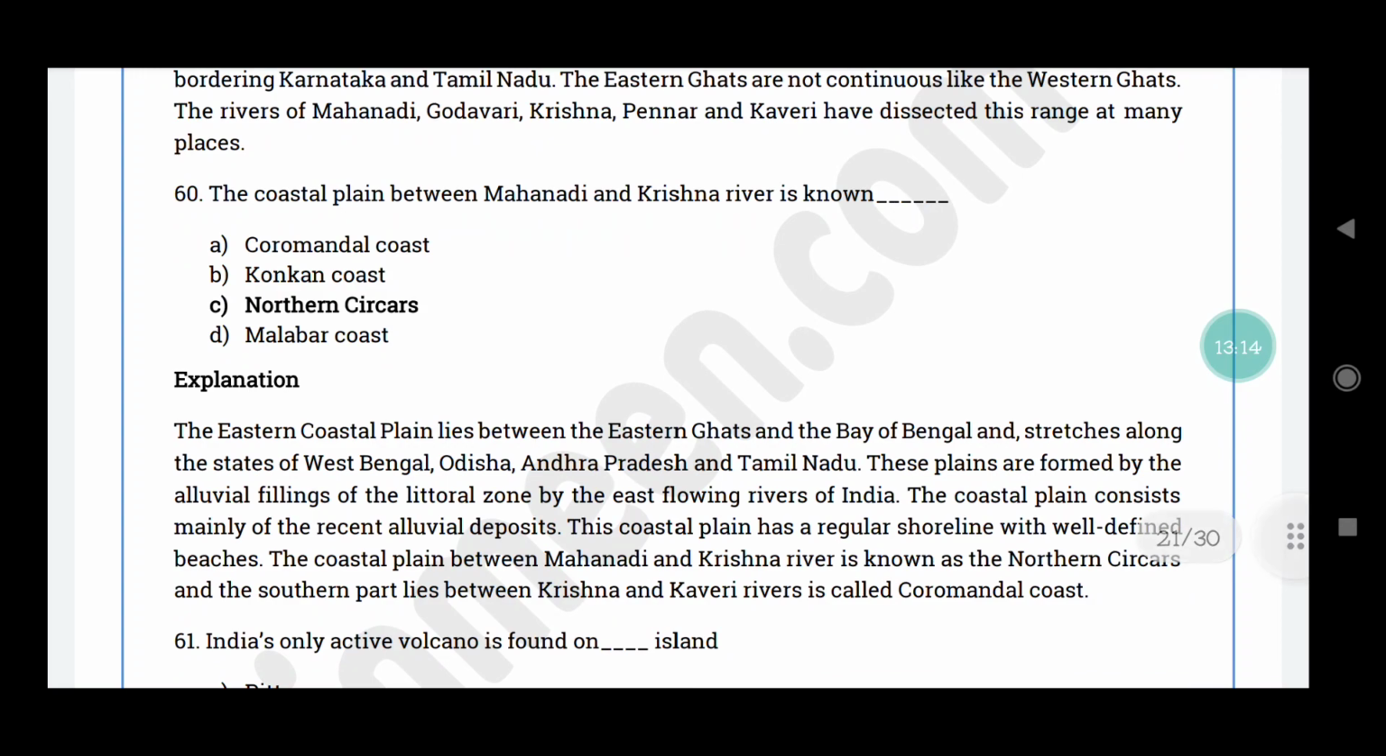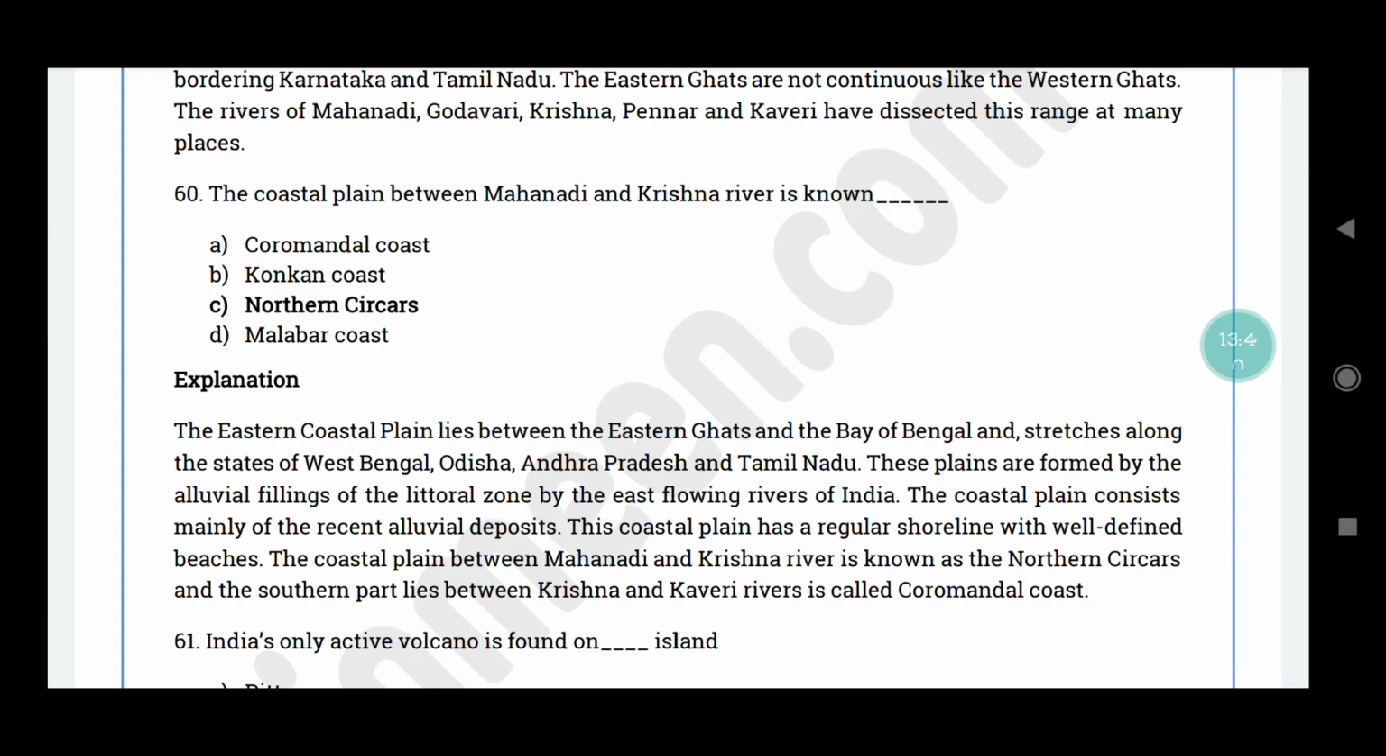Question number 60. The coastal plain between Mahanadi and Krishna river is known as? The correct answer is option C, Northern Circars. The east coast plain lies between the Eastern Ghats and the Bay of Bengal, and it stretches along the states of West Bengal, Odisha, Andhra Pradesh and Tamil Nadu.